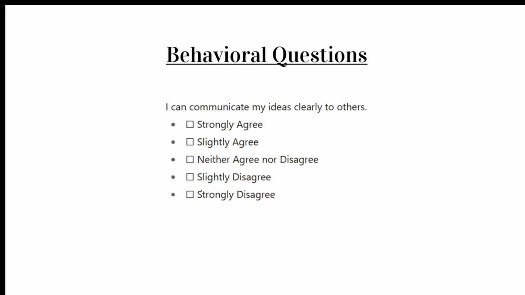Let's move to the third question. I can communicate my ideas clearly to others. The answer is strongly agree because I feel that communication is key in any job, and recruiters want someone who can share ideas and explain solutions clearly.